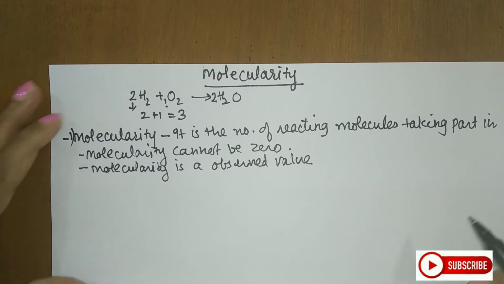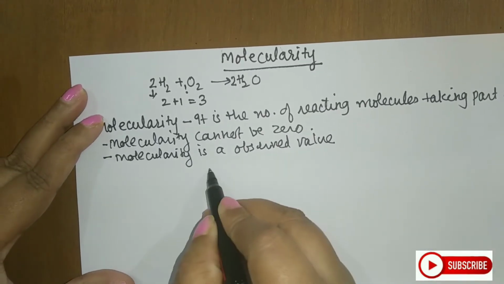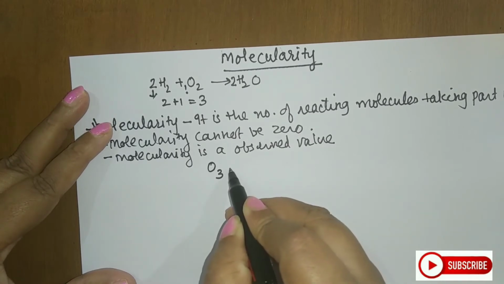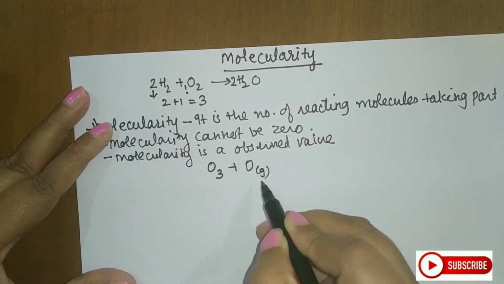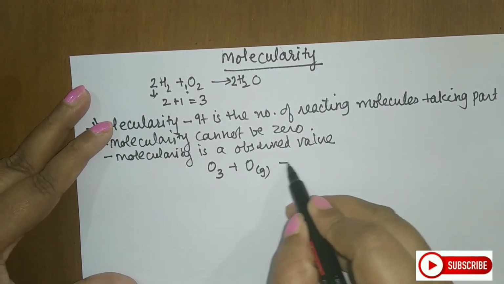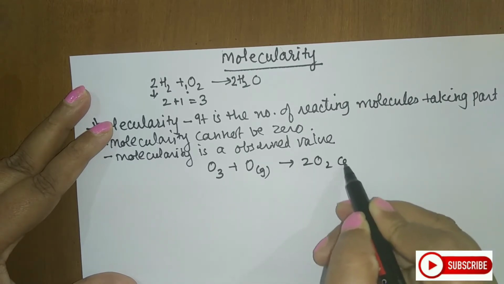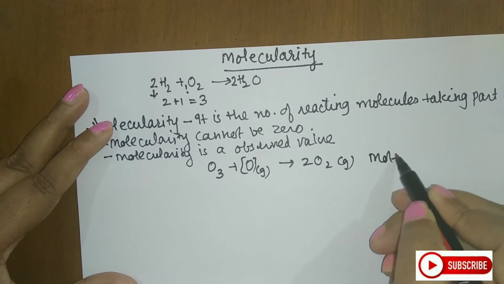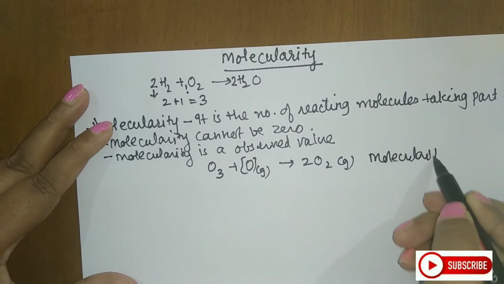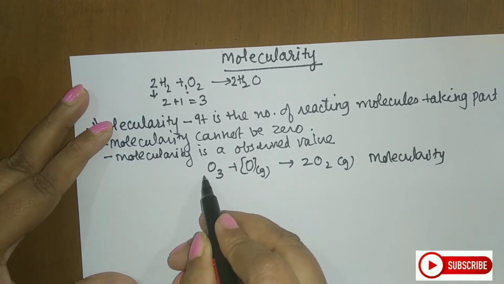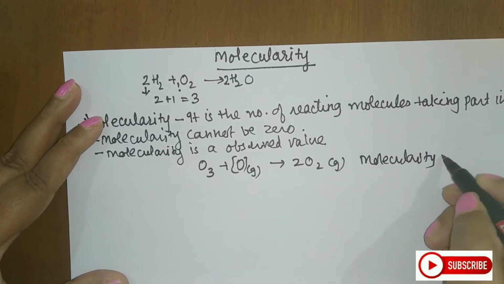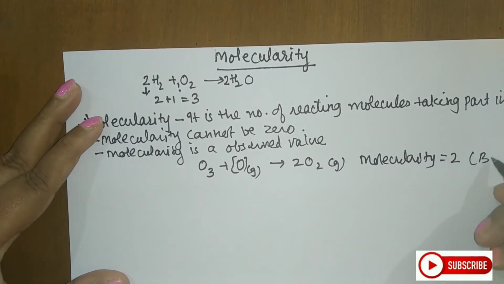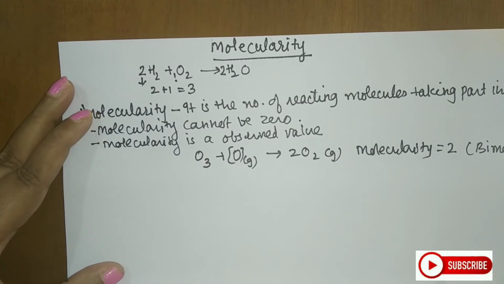Now let us take some examples. If I say I have O3 plus nascent oxygen, giving 2O2, what is the molecularity here? Simply you have to see this. This is 1 plus 1. So the molecularity here is 2. You call this bimolecular. The reaction is bimolecular or molecularity is 2.